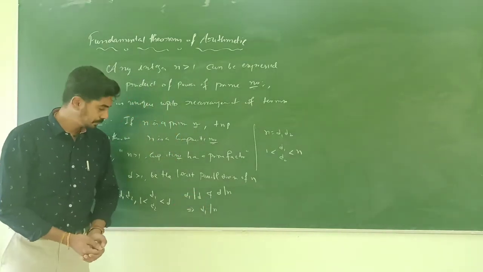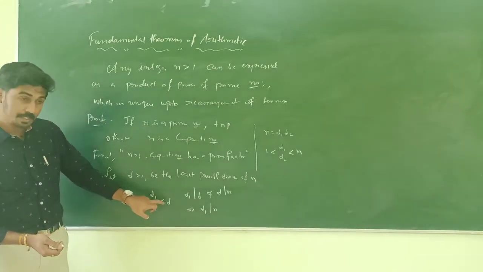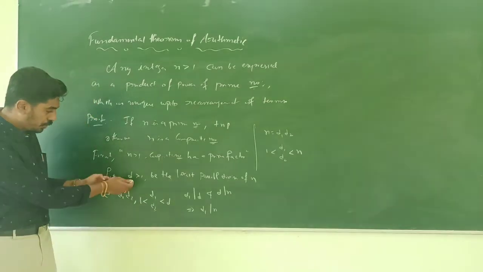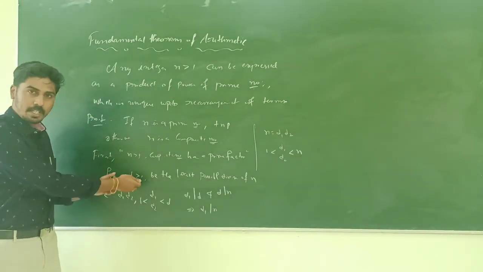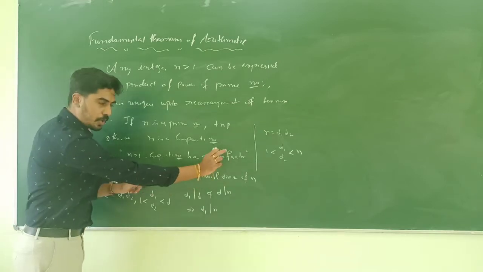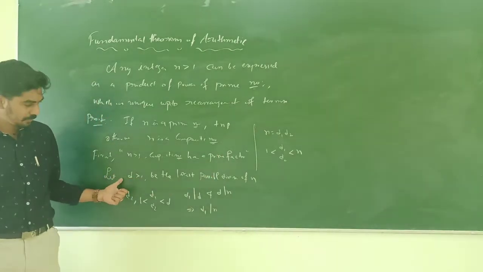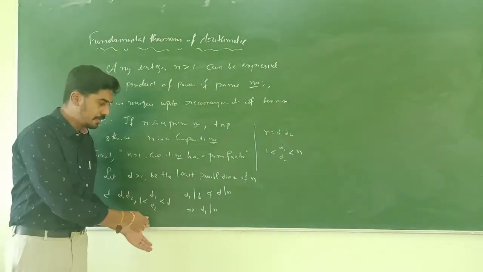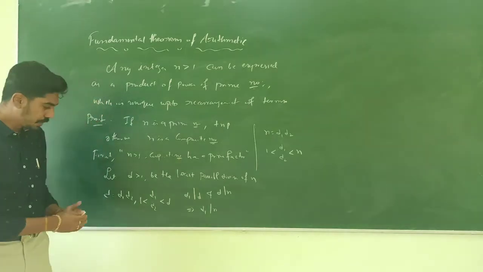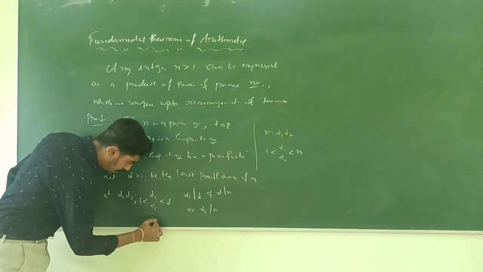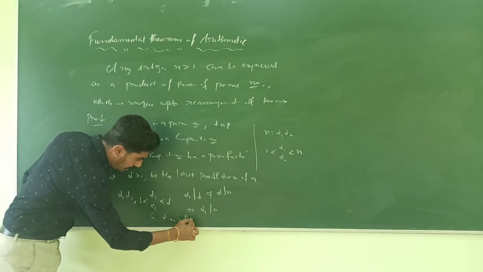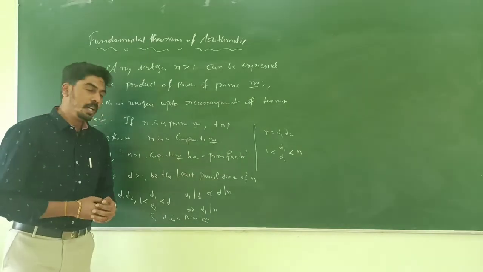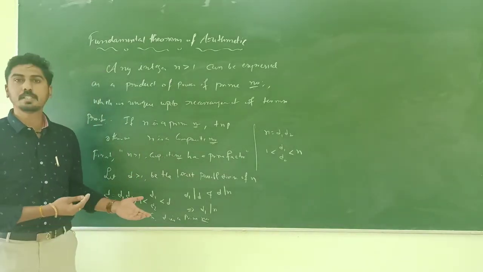Here d1 is less than d and a factor of n, which is a contradiction to the choice of d. Here we have chosen d as the least possible divisor of n which is greater than 1. Getting d1 greater than 1 but less than d dividing n is a contradiction. So d should be a prime number. So we have shown if n is a composite number, then it has a prime factor.